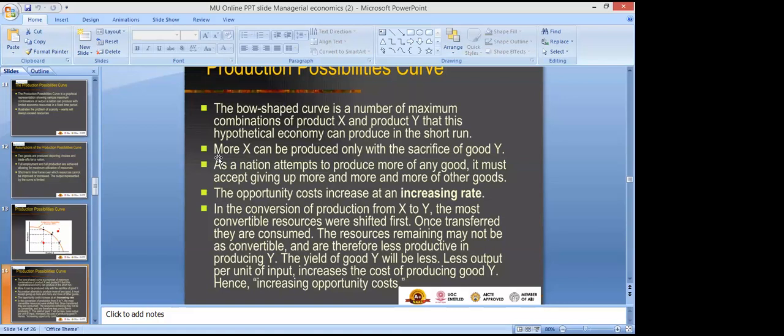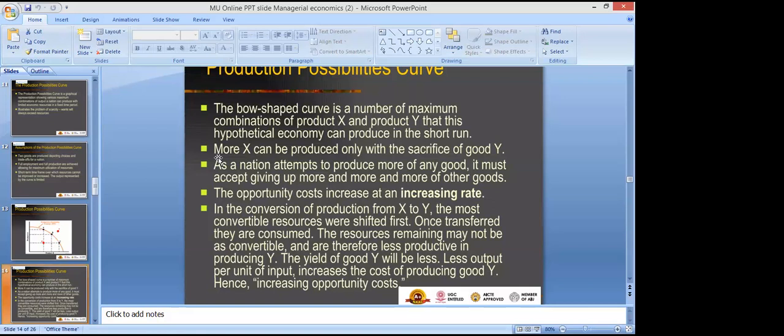So basically, these are the possibilities of having the shape of the curve. If the rate is increasing, we have a concave shape, and if the rate is decreasing, we have a convex shape, right? And the PPC is always downward sloping, because in economics, when two variables are moving in opposite directions, its curve will be downward sloping, right?